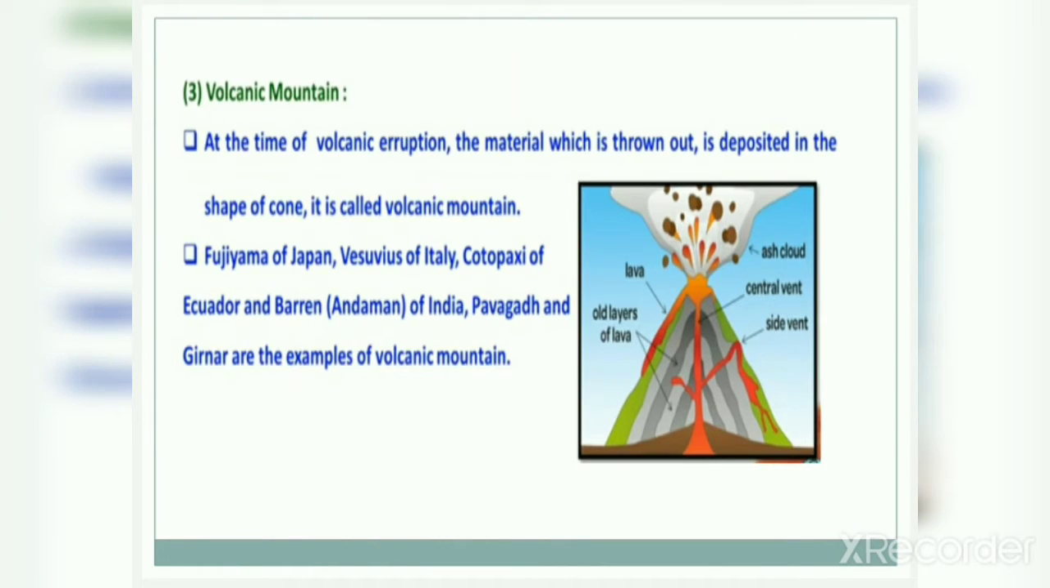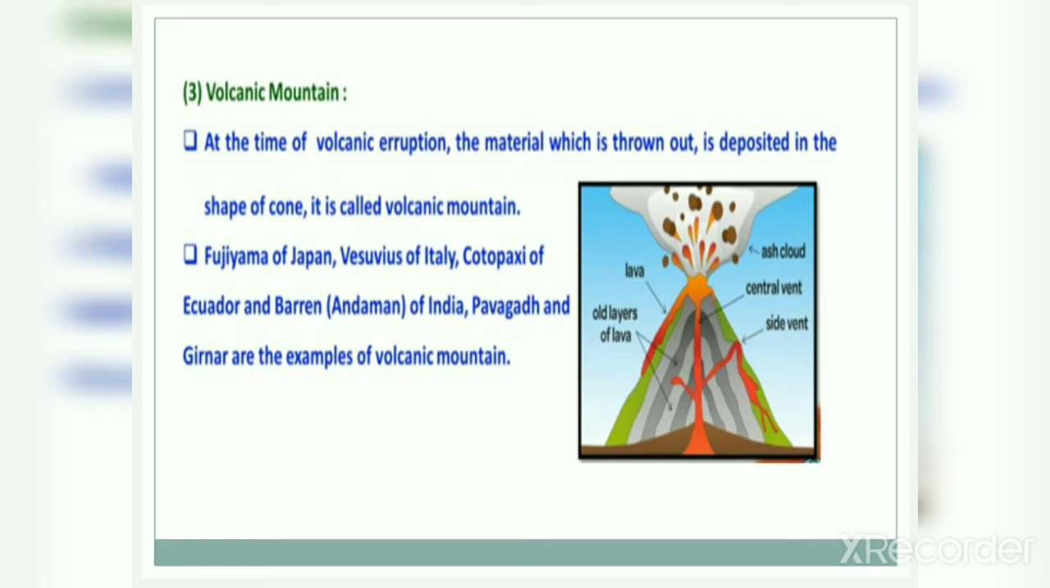Volcanic mountains. At the time of volcanic eruption, the material which is thrown out is deposited in the shape of a cone. It is called volcanic mountains. So children, when this volcanic eruption takes place, the material which is deposited below the earth is thrown out and it takes a shape of cone, and this is called volcanic mountain.